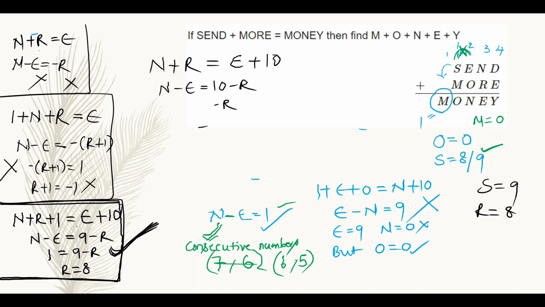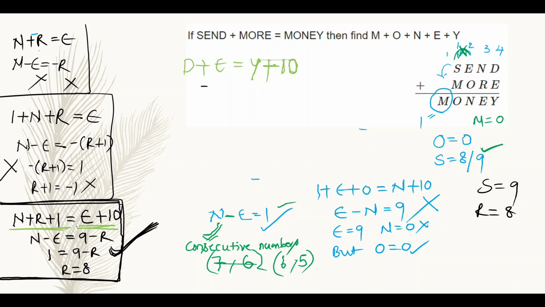Yes, here I am writing with another color, that is green color. Just check it once, don't get confused, right? So here, coming to the fourth column, what is the value? d plus e is equal to y generally. But here for the next column, the right assumption is n plus r plus 1 is equal to e plus 10. That means I have added 1 to n plus r. That means that 1 is coming from the fourth column as carry. So I have to take that carry here. d plus e is equal to y plus 10.